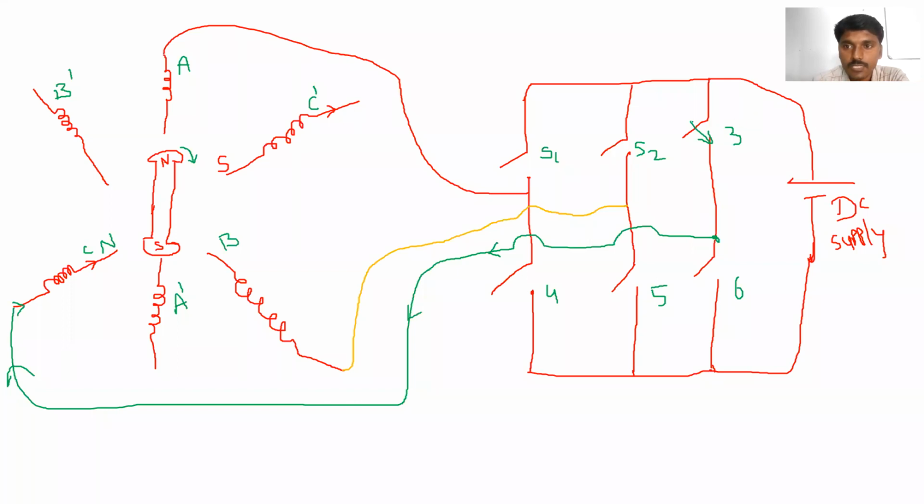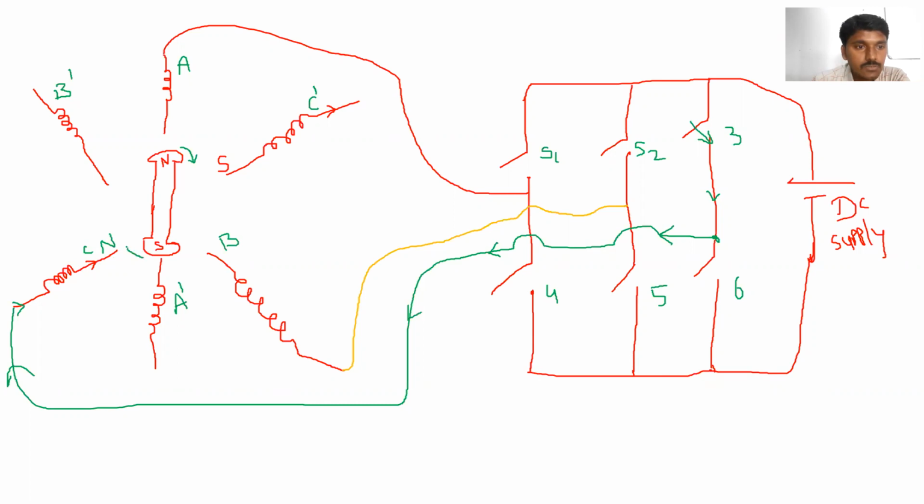Whenever this third switch is closed, the current is flowing through this circuit, and this coil will be excited. When this C coil is excited, it will become a north pole, and it will attract the south pole of the rotor circuit.